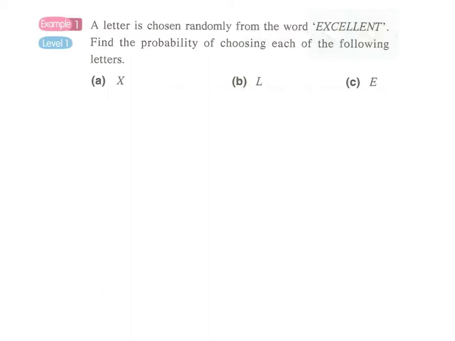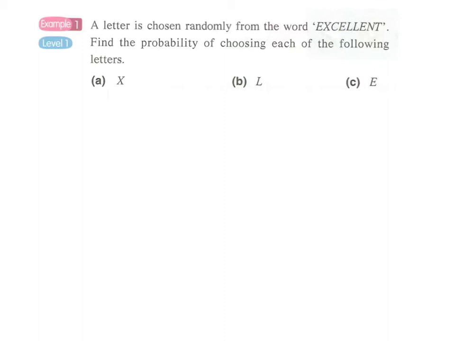Okay, let's look at example 1. A letter is chosen randomly from the word excellent. Randomly means 隨機. It actually means the chance of selecting any character from the word excellent is the same. Every character has the same chance of being selected. Find the probability of choosing each of the following letters, X, L, E.